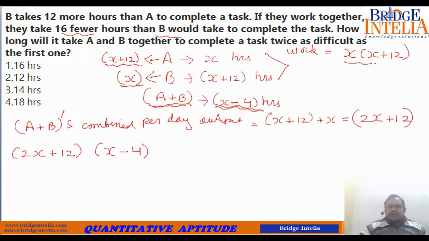So this output must be equal to the target. So target is equal to X into X plus 12. So let's solve this. Let's find out the value of X first.